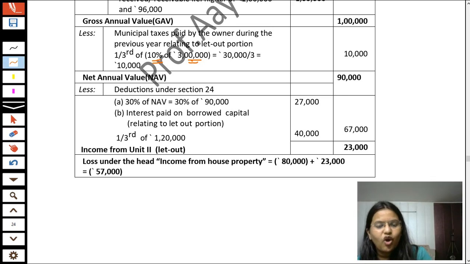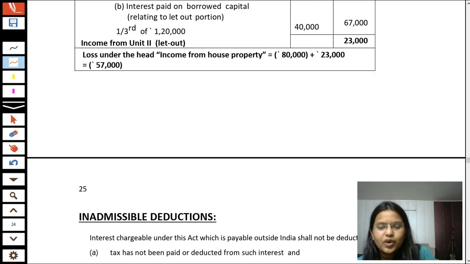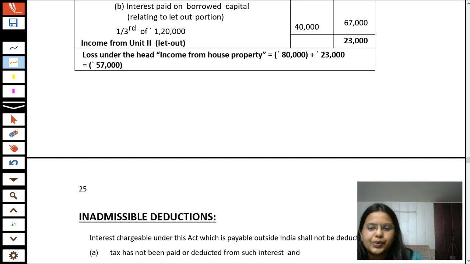So students, I hope you all have completed this question. Now students, with this question you have completed your admissible deduction parts of income from house property, that is section 23, section 24. You have completed both sections. Now students, in section 24 you have completed the deductions in subsection A and subsection B of section 24 of the Income Tax Act 1961.